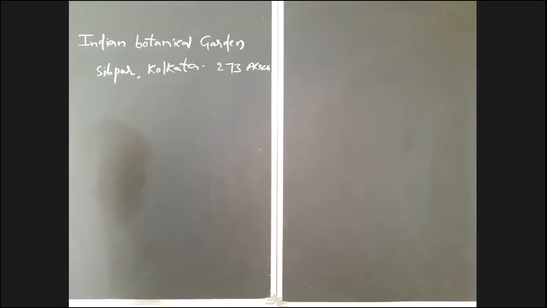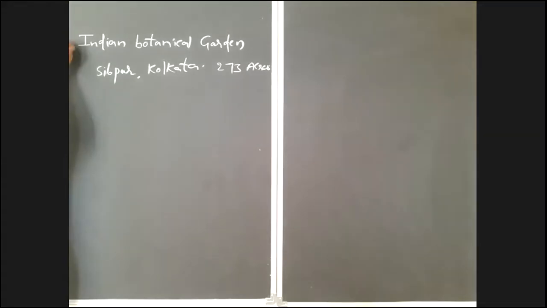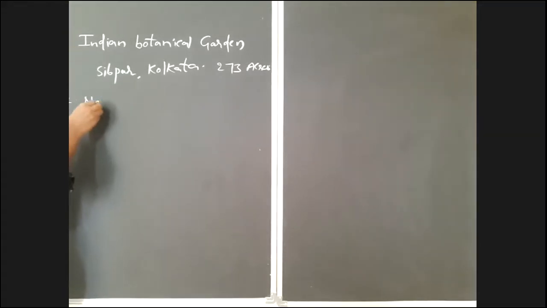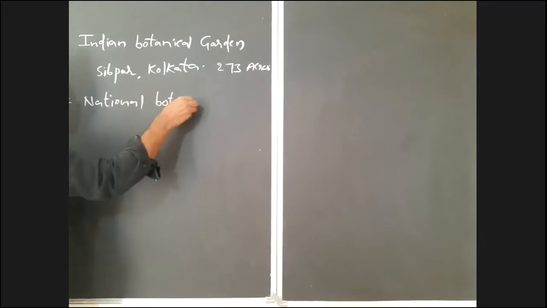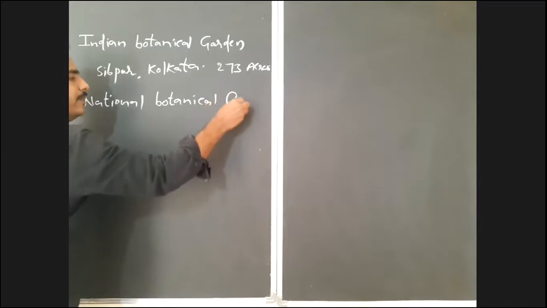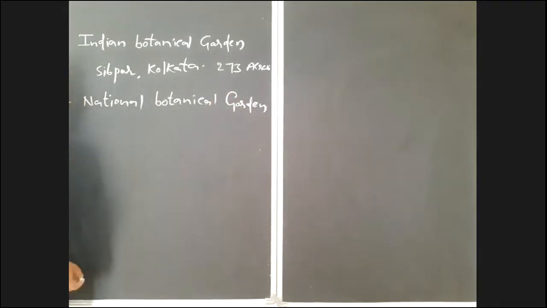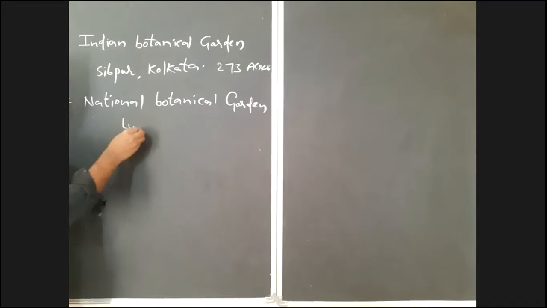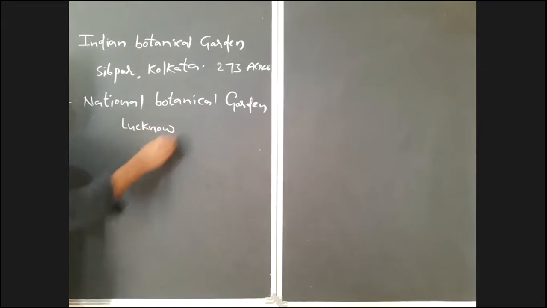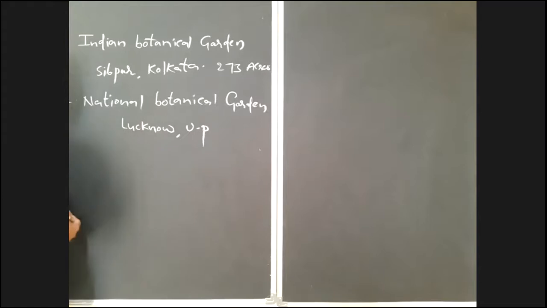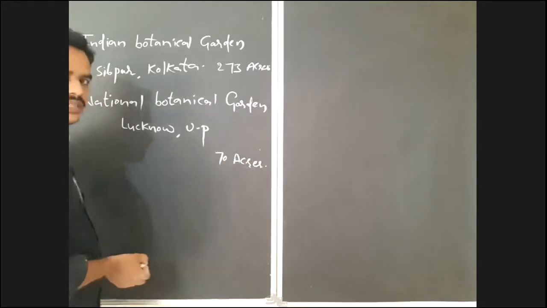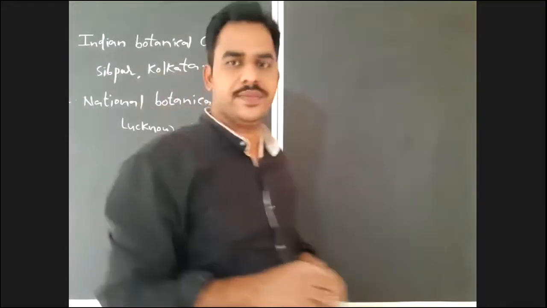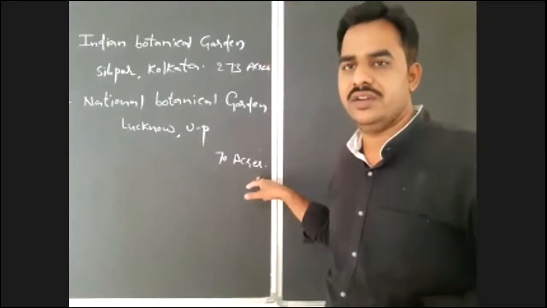And after that, National Botanical Garden of Lucknow. It is located in Lucknow of Uttar Pradesh, and it occupies about 70 acres of area.